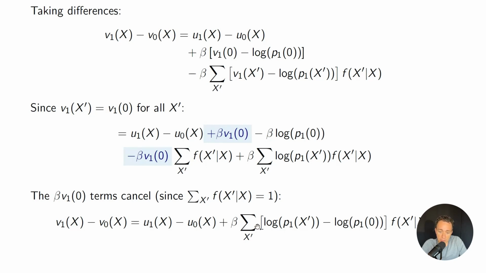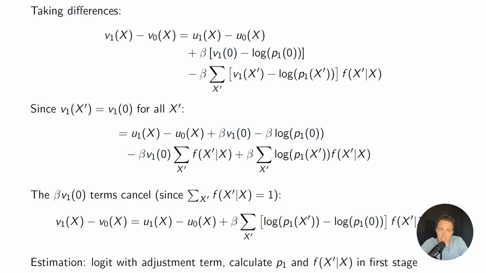And then that's going to give me my final formula, which is only a function of the differenced flow utilities and the differenced replacement probabilities at the different states. And then here I've combined the log of P1 terms. But I could have kept this one out because this is not changing with respect to x. This is just a constant. But it's a little bit more compact to put it in this format. So that is what the different conditional value functions look like in the Rust bus engine model once we apply this conditional choice probability estimation approach.